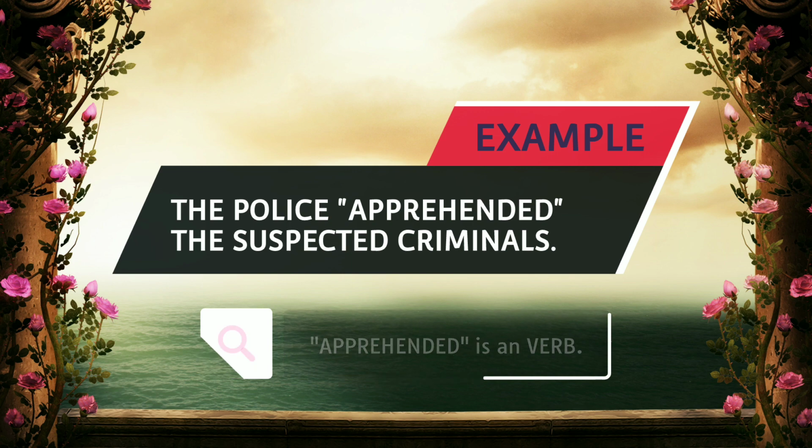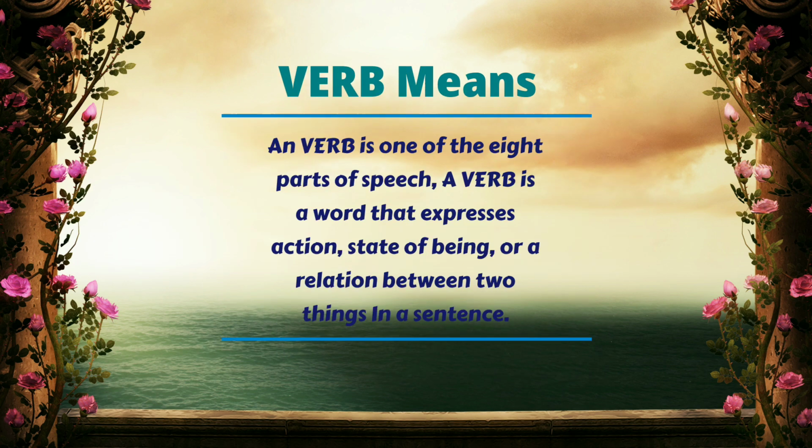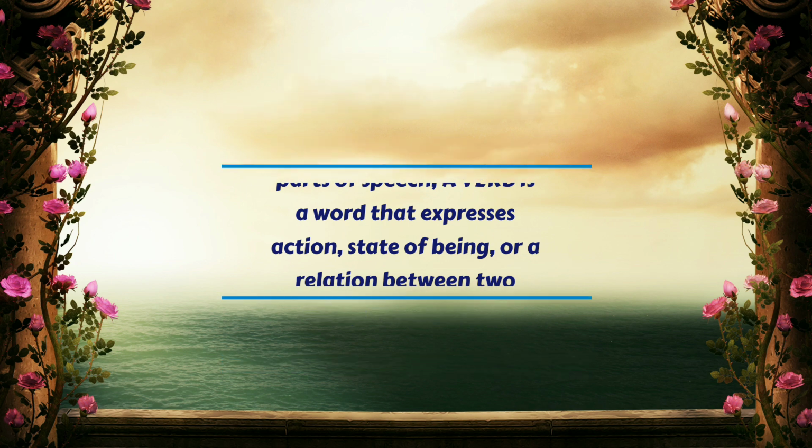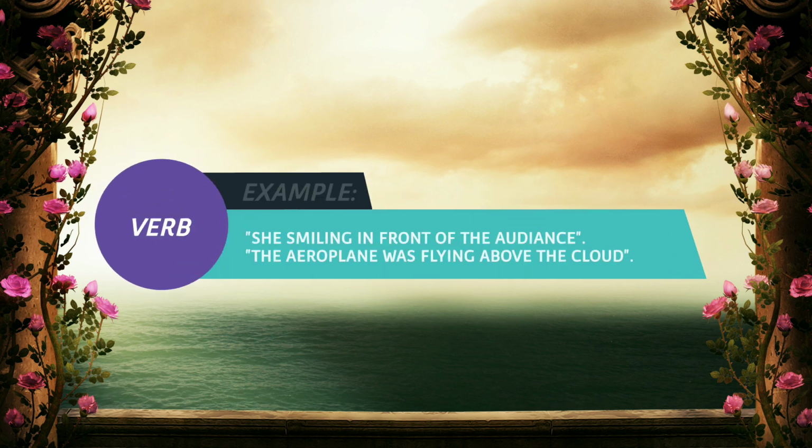Here apprehended is a verb. A verb is one of the 8 parts of speech. A verb is a word that expresses action, state of being, or a relation between two things in a sentence. Example: she is smiling in front of the audience. That aeroplane was flying above the clouds.